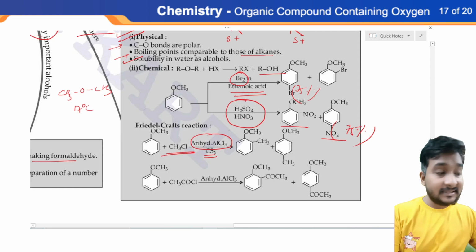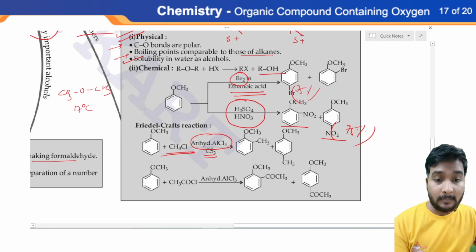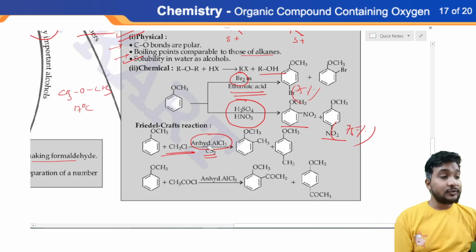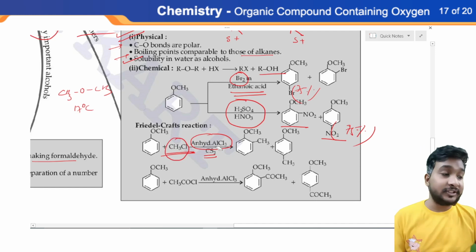So in the presence of anhydrous AlCl3, methyl chloride reacts with anisole and the methyl group attacks the ortho and para positions.